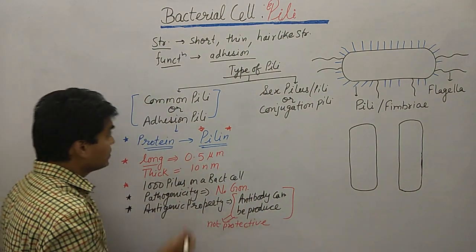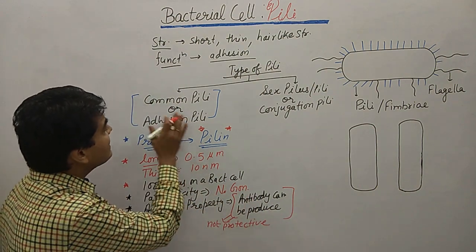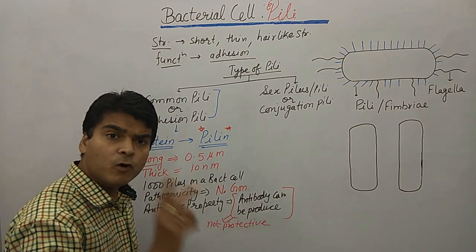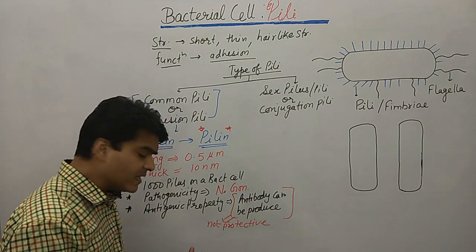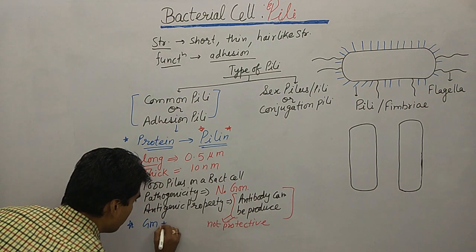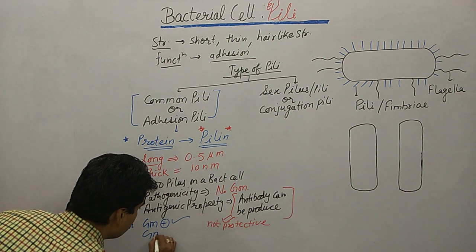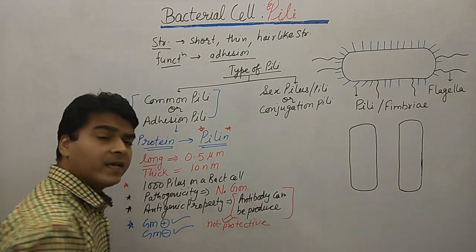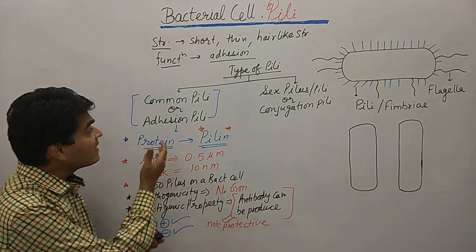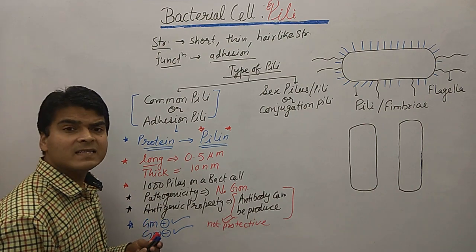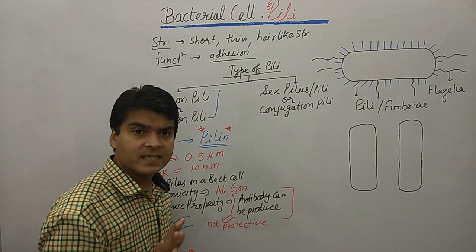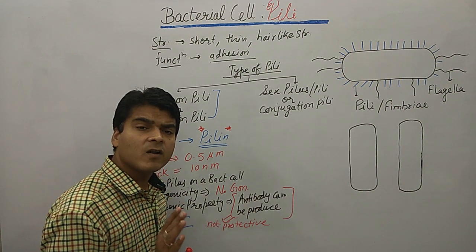Clear everyone? So these are some important points regarding the common pilus, and we find common pilus in both types of bacteria, gram positive and gram negative. Now another important property of common pilus is what? Generally we consider this an organ of adhesion.